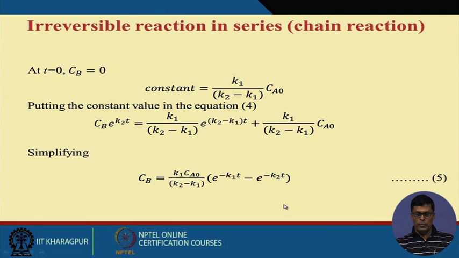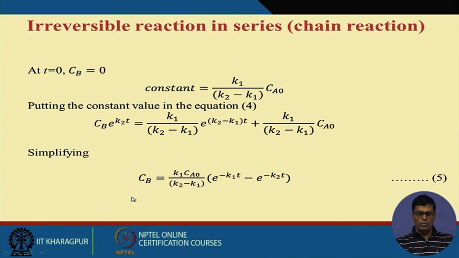So from this equation I can easily find the concentration of B at time t, because K1 is constant, K2 is constant, Ca0 is constant. If you want to find the value of B at any time t, you just put the value of the time here, and you will get the value of Cb.